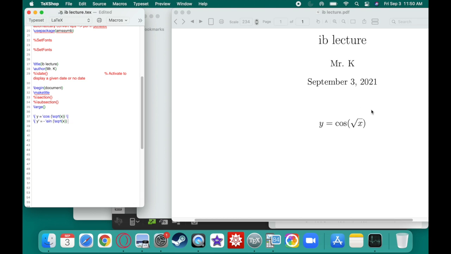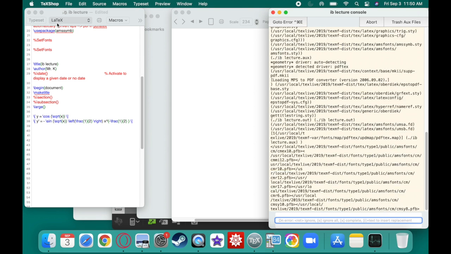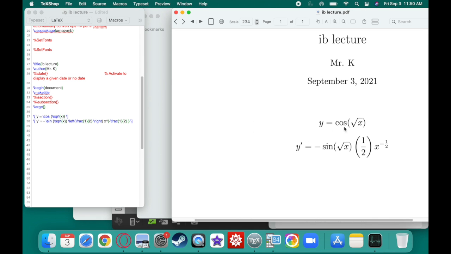And that means that we would apply the power rule to it. The power rule basically says I got to bring down the 1/2 and this would be x to the negative 1/2 power. To the 1/2 power meaning square root. So I'm just doing this brute force style. So the derivative of the outside is negative sine, and you just copy down the inside. Then you do the derivative of the inside. Obviously that looks ugly. Let's clean that up a bit, and we will get y prime is equal to negative 1/2.